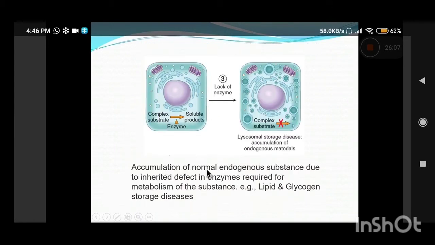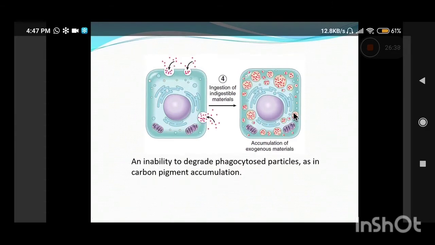Third is an accumulation of a normal endogenous substance because of deficiency in the enzymes required for metabolism of that particular substance. For example, various lysosomal glycogen storage disorders and lipid storage disorders come into this category, in which complex lipids and glycogens accumulate because of the deficiency of certain enzymes required for metabolism.